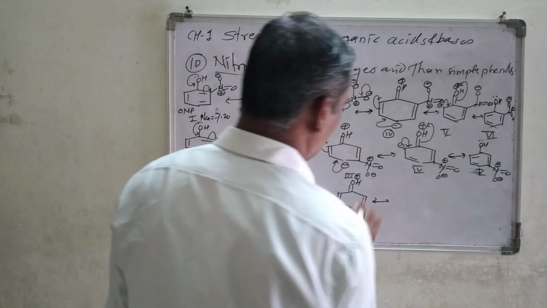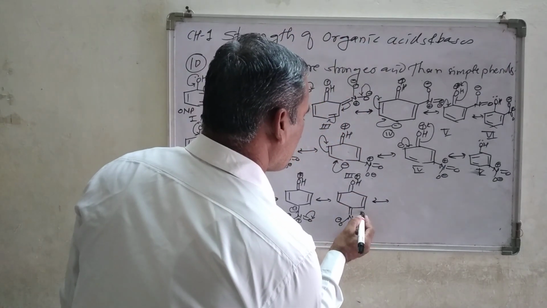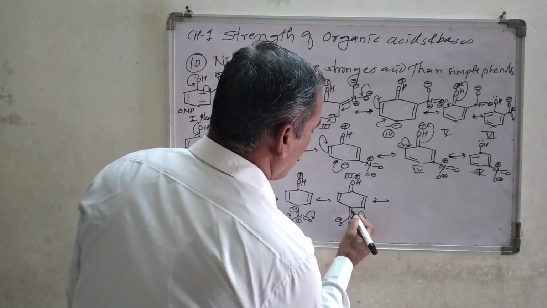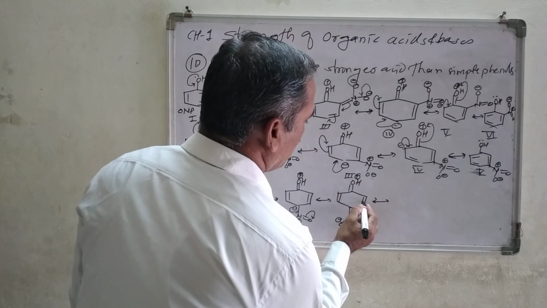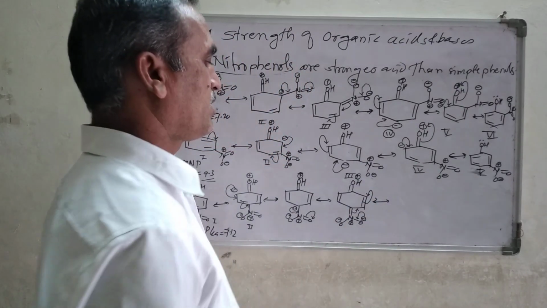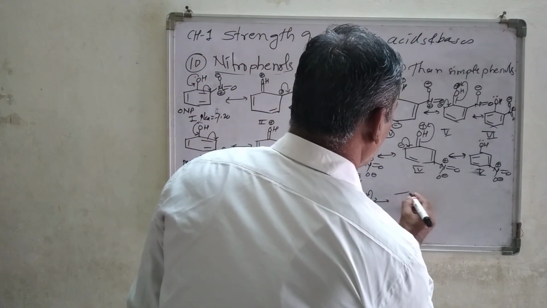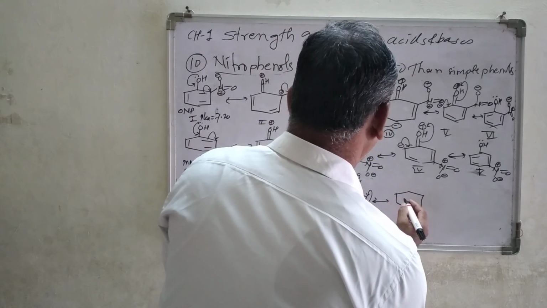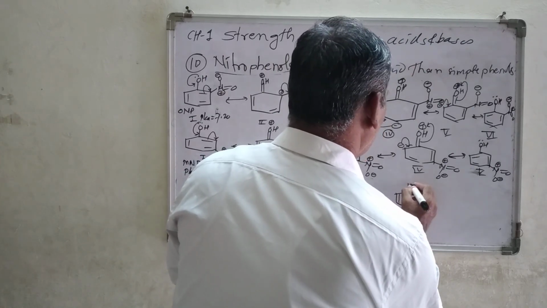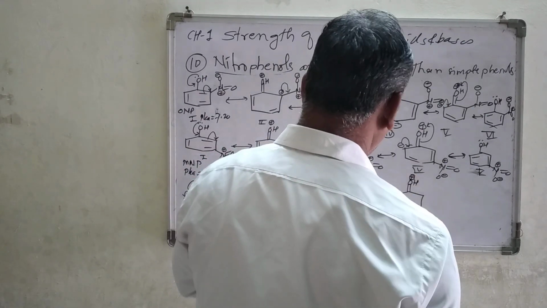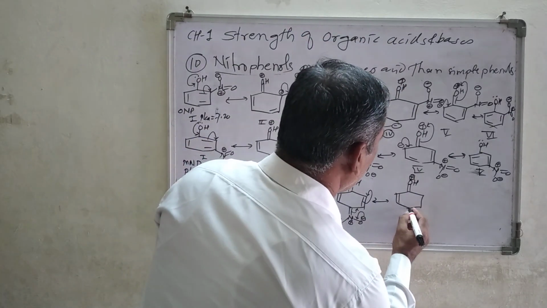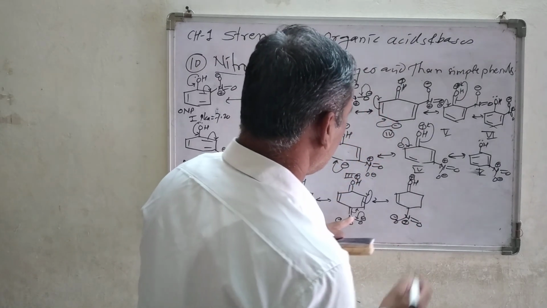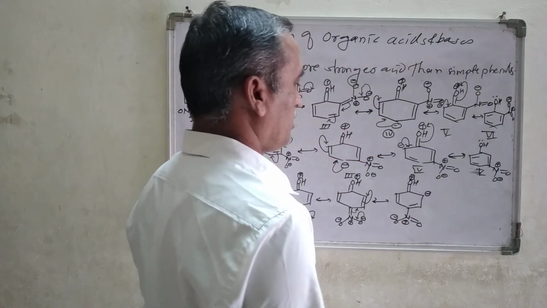Now in the next case, what will happen? This negative charge comes back forming a bond between nitrogen and oxygen, and this double bond shifts from here to here, and this double bond concentrates the electron density at this corner point, and you are going to get the new structure, this one. The other things remain as they are: this double bond and this OH, and the positive charge remains. What are the changes I have made here? Here N double bond O minus, positive charge as it is, forming a double bond with a negative charge here.